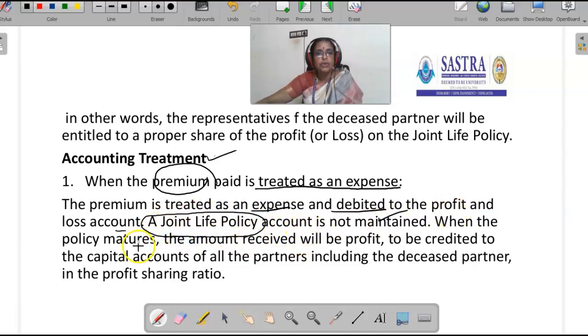When the policy matures, the amount received will be profit, to be credited to the capital accounts of all the partners, including the deceased partner, in the profit sharing ratio. So, the premium is considered an expense and debited to the P&L account. There is no joint life policy account, and when the policy matures, the amount received will be profit and should be transferred to the capital accounts of all the partners, including the deceased partner, in their profit sharing ratio.